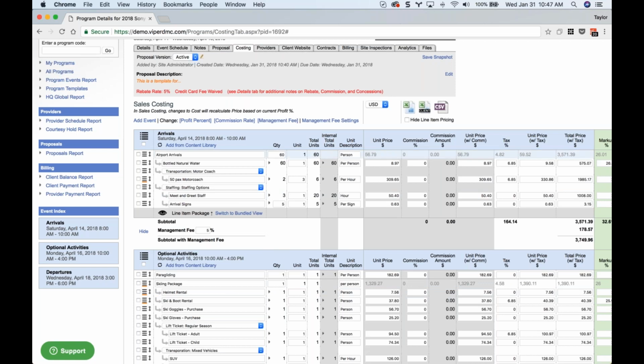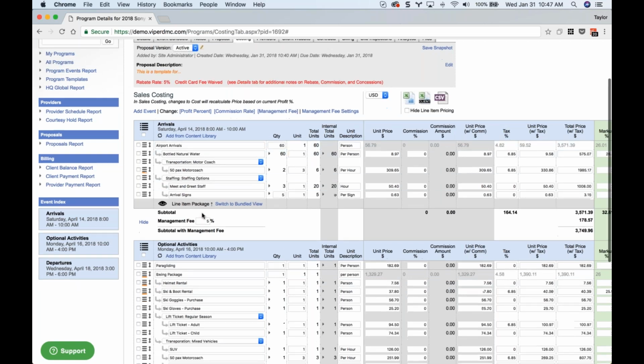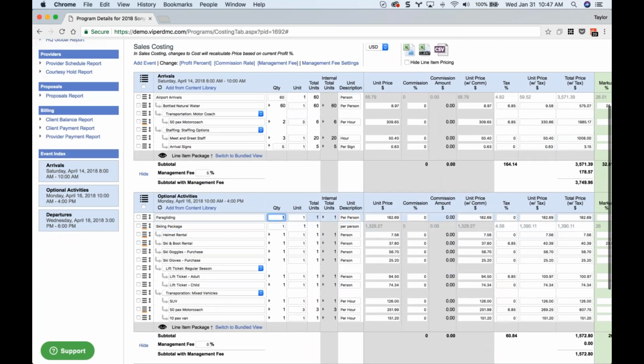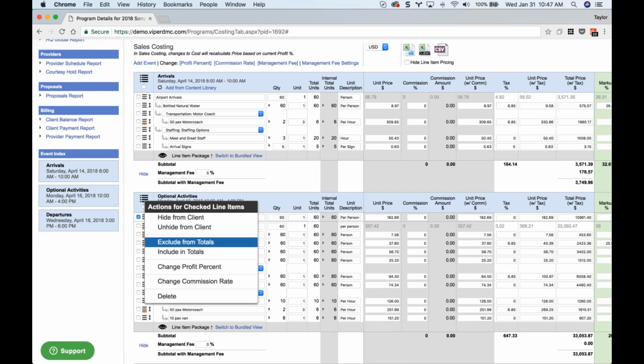All right, so we've covered some of those bulk actions. Let's go down to optional activities. I'm really quickly going to put in some basic numbers here for my paragliding and ski package. The paragliding here, let's say this is going to be what we just talked about, kind of a secondary option. So this is where I could check this and choose exclude from totals.